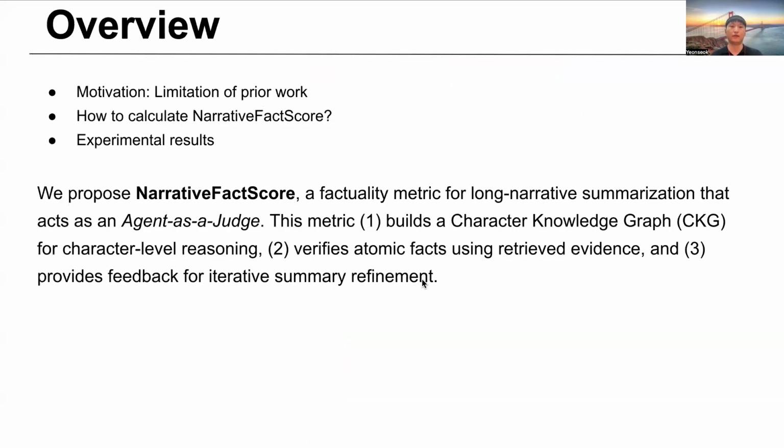In this work, we propose NarrativeFactScore. This metric evaluates the factuality of long narrative summaries. It builds a character knowledge graph for character-level reasoning, then retrieves evidence from the narrative and the CKG to verify atomic facts. After evaluation, it provides feedback so we can refine the summary later.